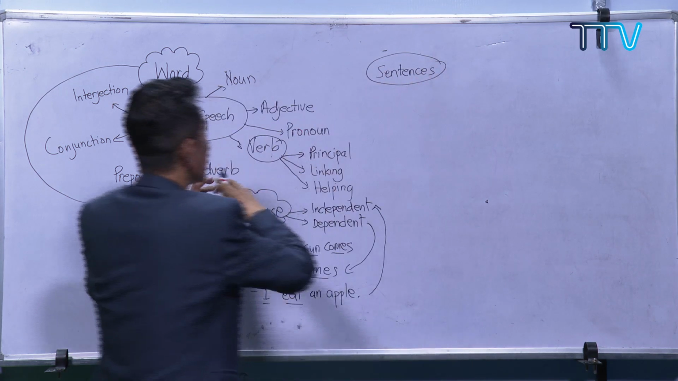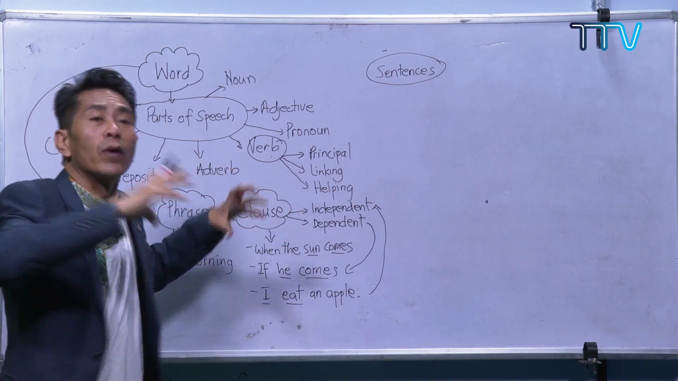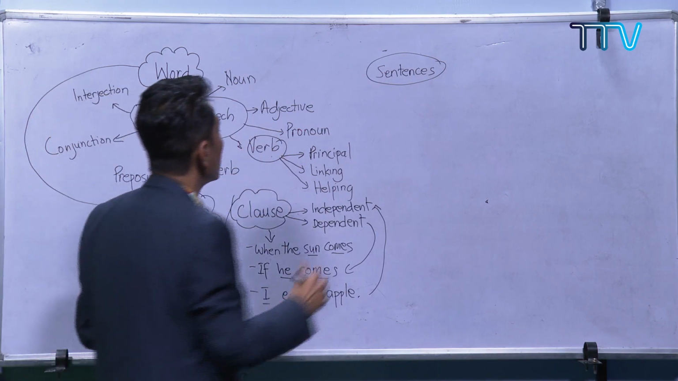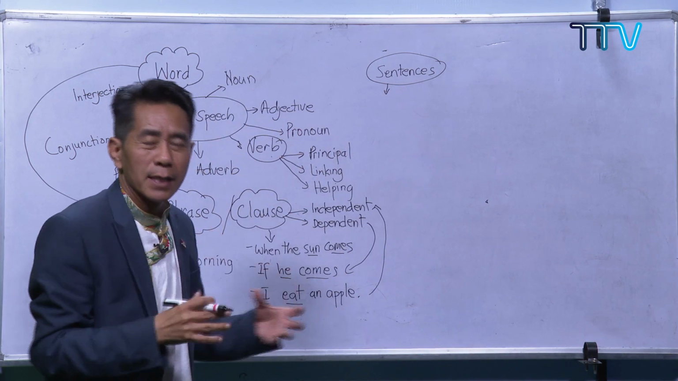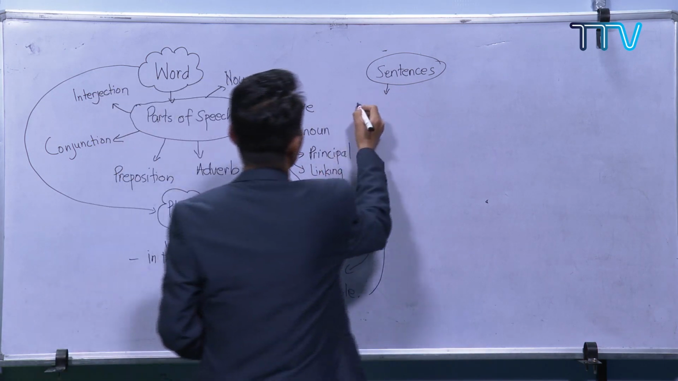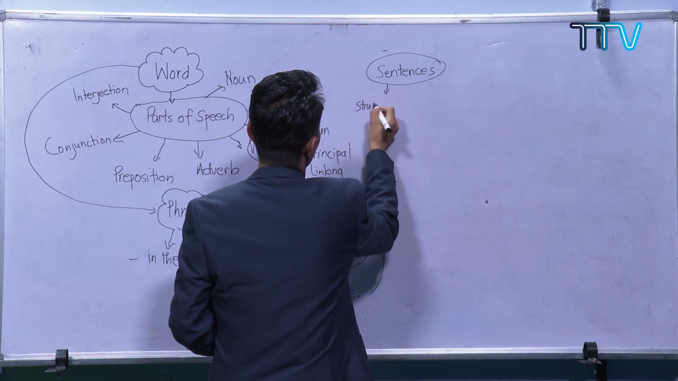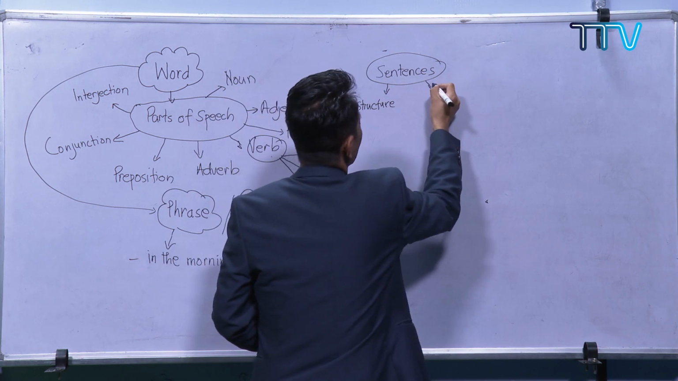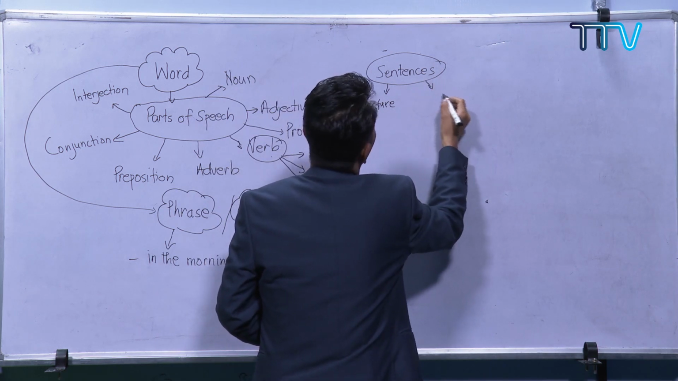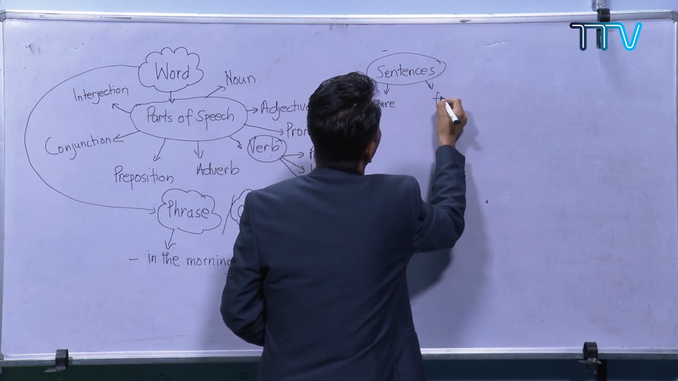Yes, so you see generally the progression. Okay, so in the sentence, what have we learned? We learned the different types of sentences: sentences on the basis of structure, and sentences based on the function.